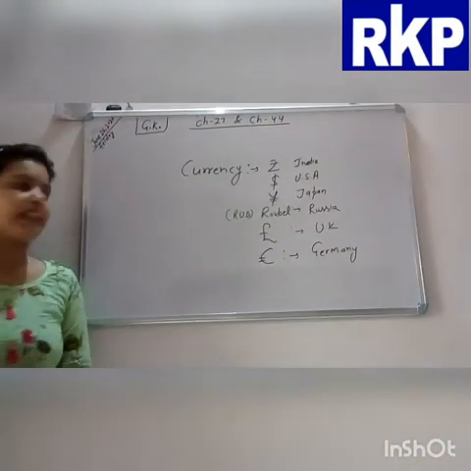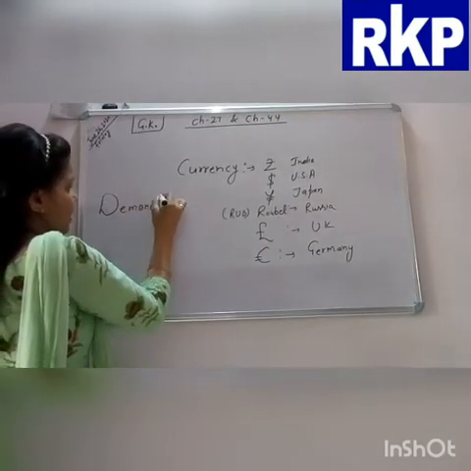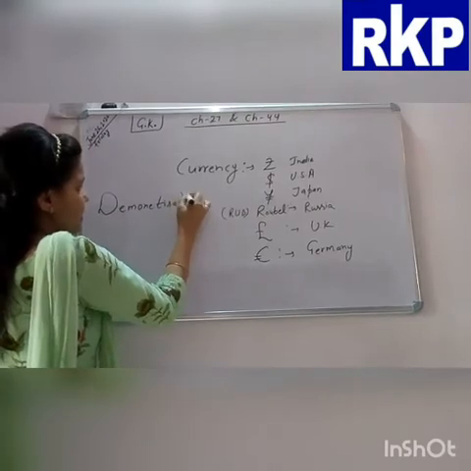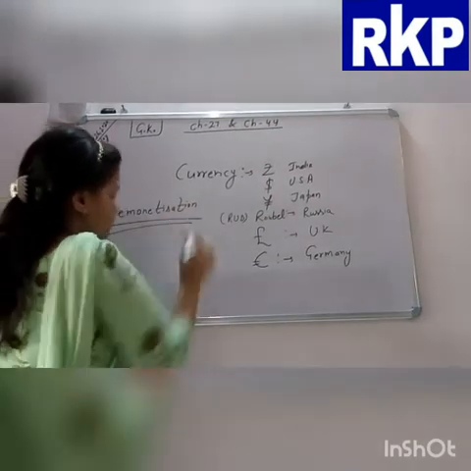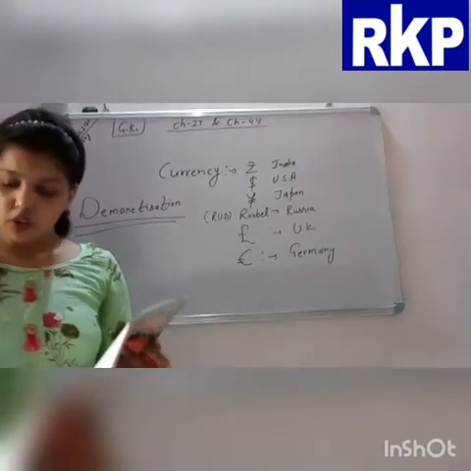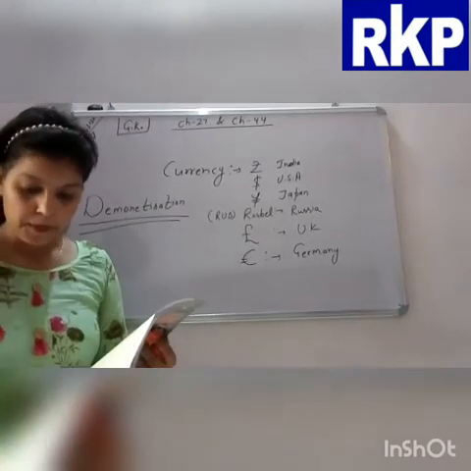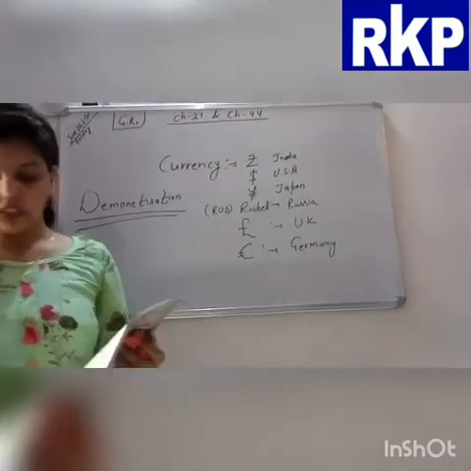Now come to the topic, demonetization. This is the chapter title, demonetization. What is demonetization? Students, demonetization is the withdrawal of a coin, note or precious metal, or you can say currency, from use as legal tender.